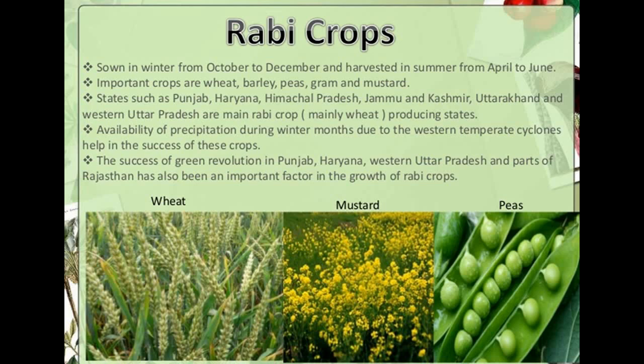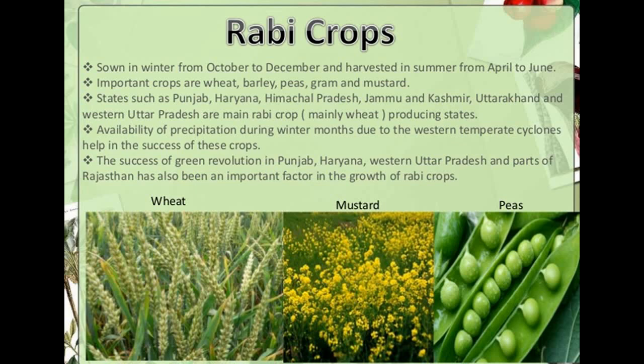So in the Rabi season, crops are sown in winter from October to December and harvested in summer from April to June. So basically they sow all the seeds in winters from October to December, and they harvest these crops in summer from April to June. Important crops here are wheat, barley, peas, gram and mustard.